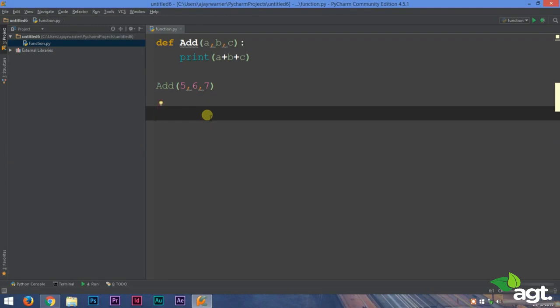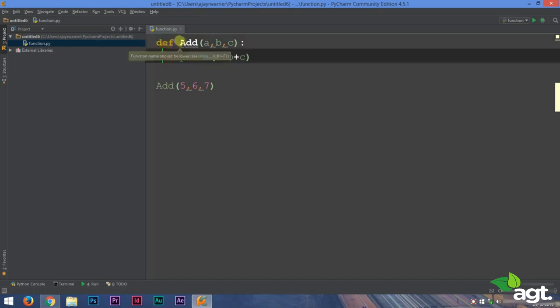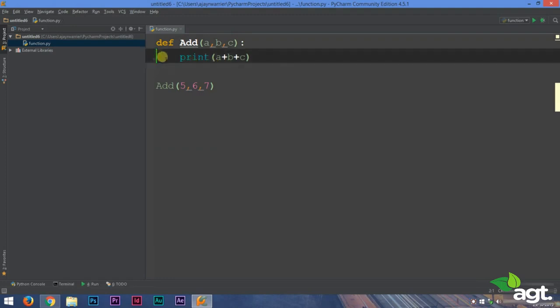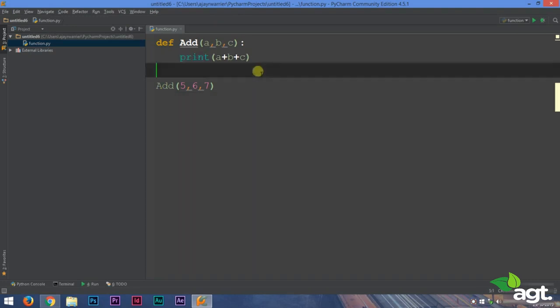So I'll repeat how a function works. To write a function, use the def keyword followed by the function name. Open a bracket and list in the variables that are going to be used in this function. Then use a colon. After providing a tab space, write in the function body. In this case, we'll be printing the sum of these 3 variables. So print a plus b plus c. Now that is all about function definition.